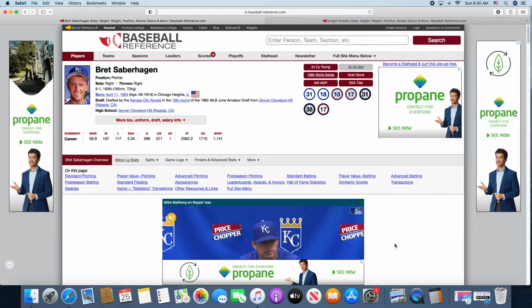Bret Saberhagen versus Doc Gooden. Who's better? Let's go ahead and take a look. All right, let's just take a look at Bret Saberhagen real quick. Drafted in the 19th round in 1982.